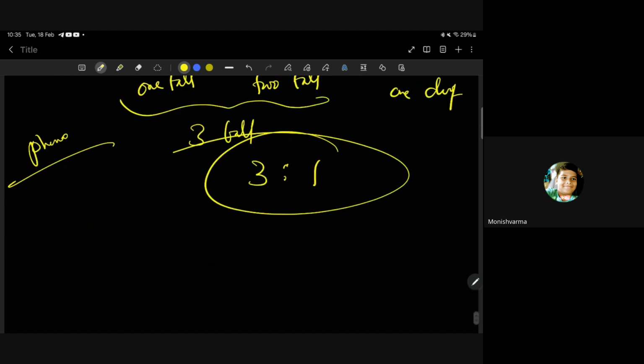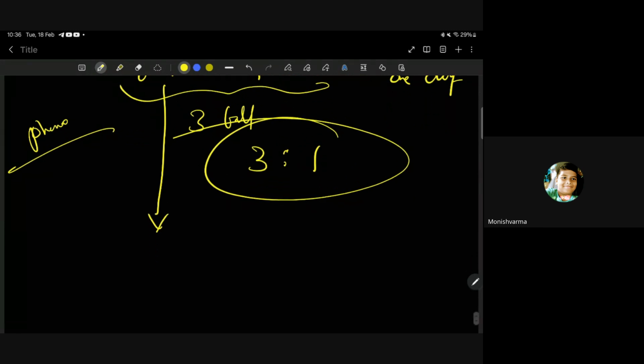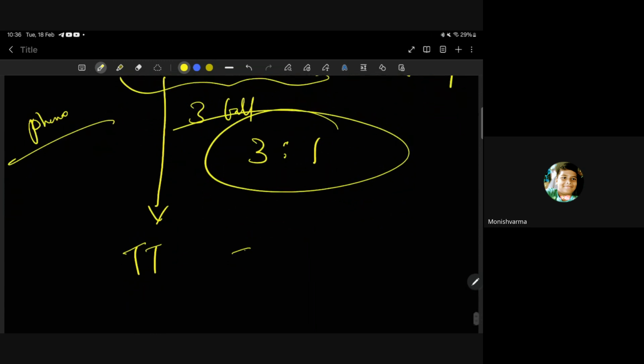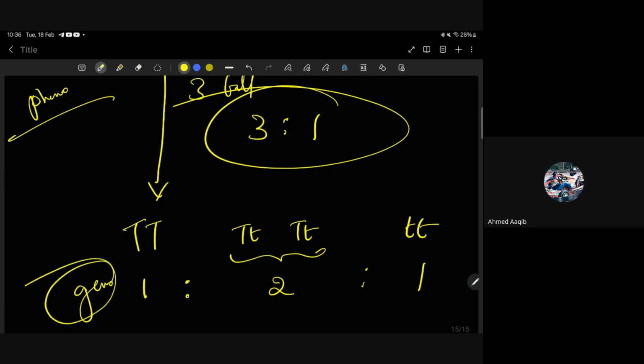Now for the genotype, which is the allelic composition: one was pure tall, the two here were heterozygous, and the dwarf was recessive. So if they ask for the genotypic ratio, you have to write 1:2:1. This is the genotypic gene composition. Ma'am, is it a fixed ratio or may it differ? No, it is fixed, according to Mendel.